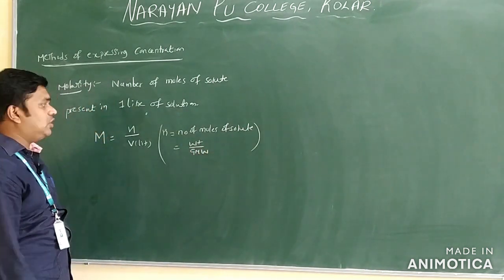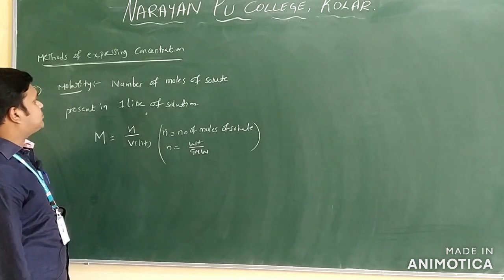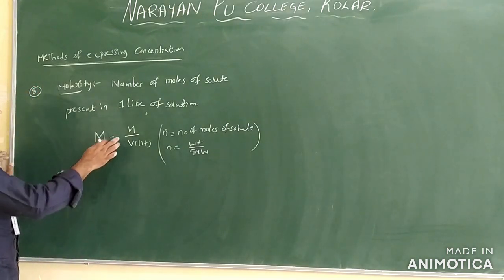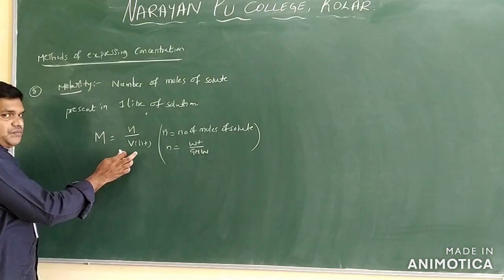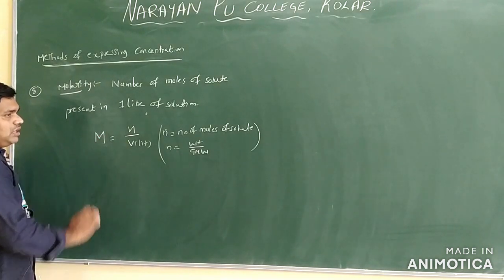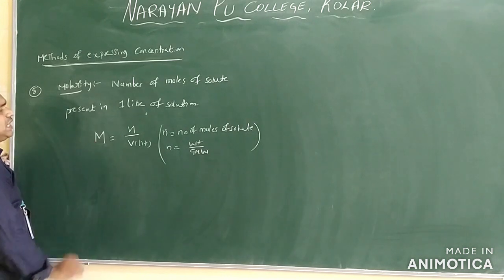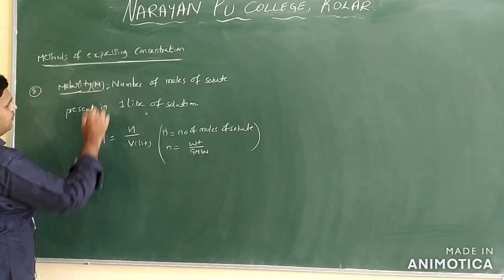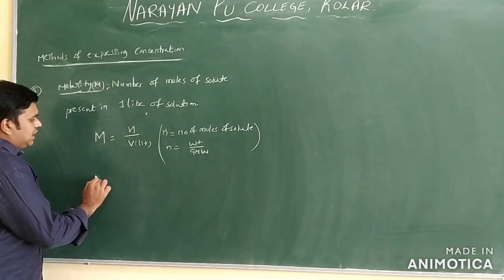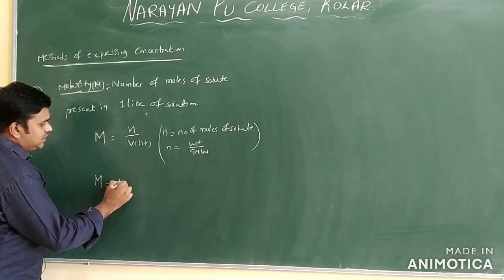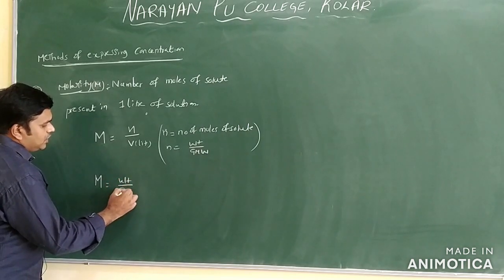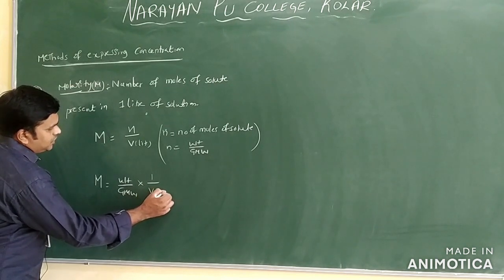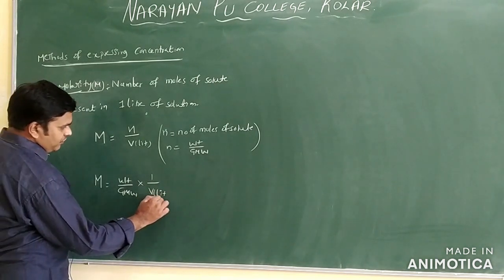Number of moles of solute present in 1 liter of the solution, or N moles of the solute present in V liter of the solution, is called molarity. Molarity is denoted by capital M only. I want to write the formula by taking number of moles, weight by gram molecular weight, into 1 by V in liter. 1 by V in liter.